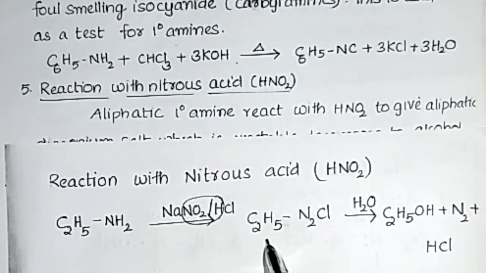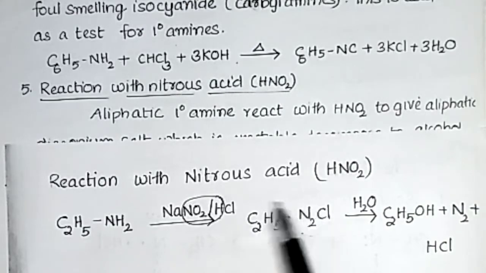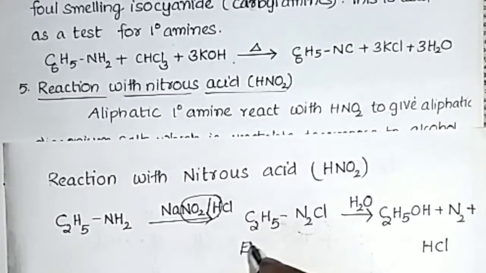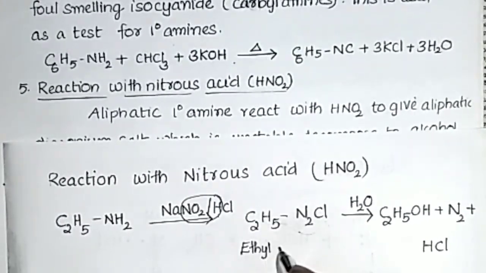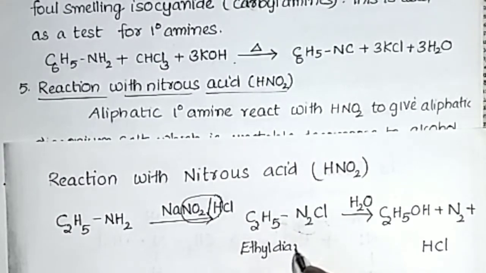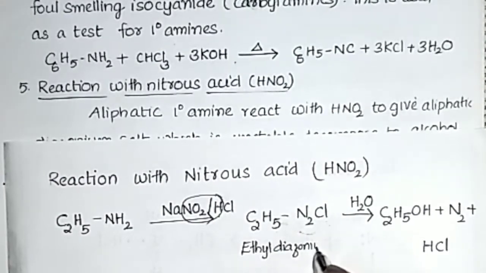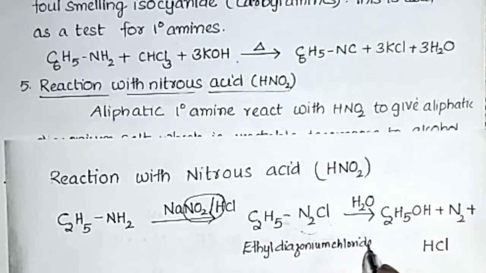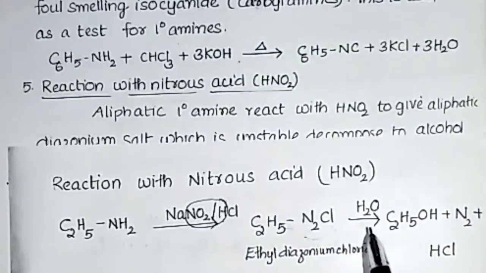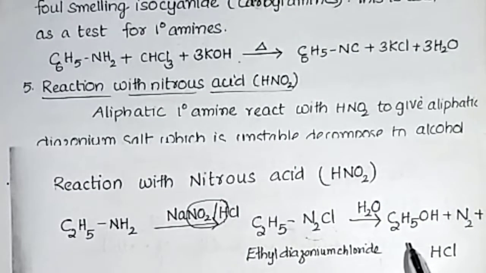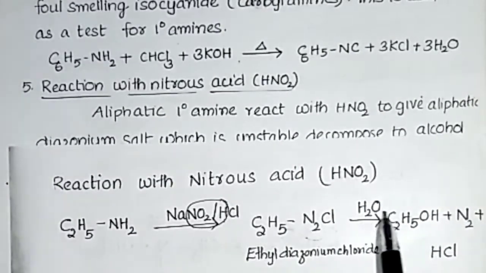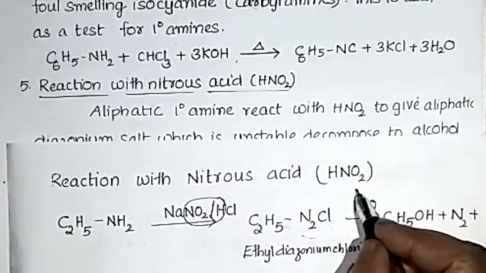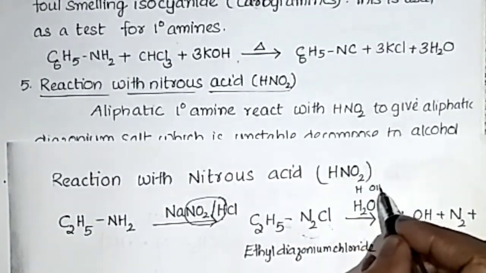This HNO2 reacts with ethanamine to form C2H5N2Cl. This is known as ethyl diazonium chloride, which is unstable, so it undergoes hydrolysis to form ethanol. Listen, H2O means H and OH.